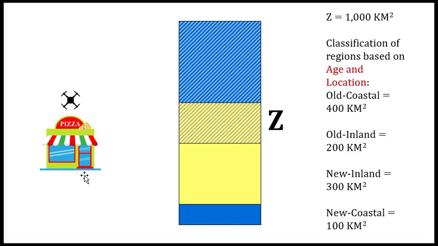So the question is, let's say the first time the shop makes a delivery, it receives a phone call, and we observe that the drone comes with the pizza and it will land in one of these areas. So the question is, what's the probability that the first landing will be in some of these areas? That's what we are going to try to understand using this metaphor, and it's actually very, very simple.